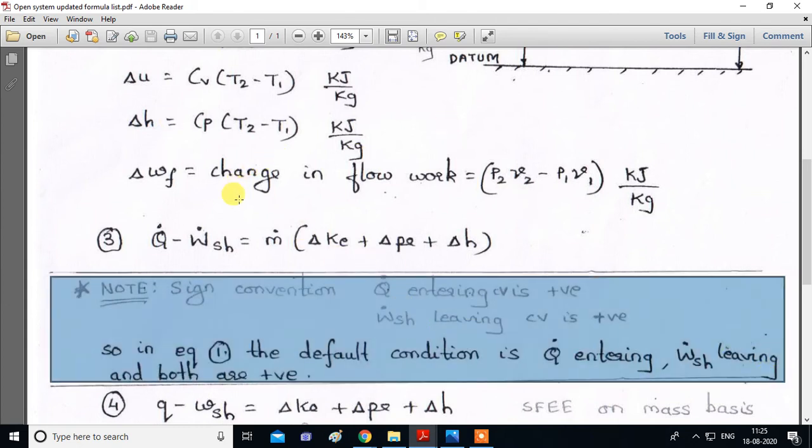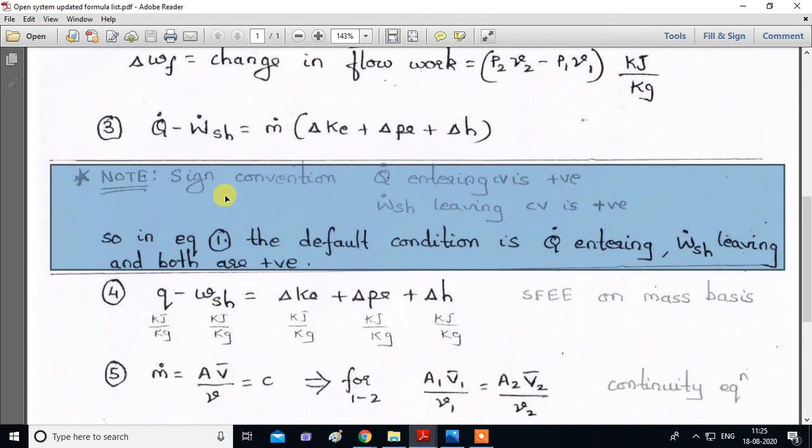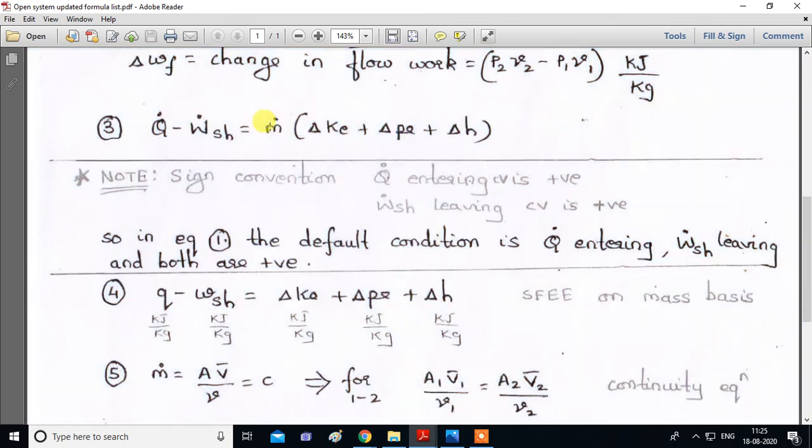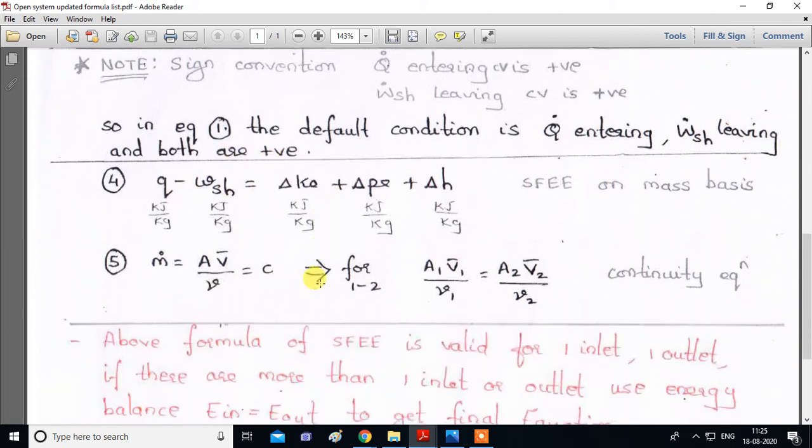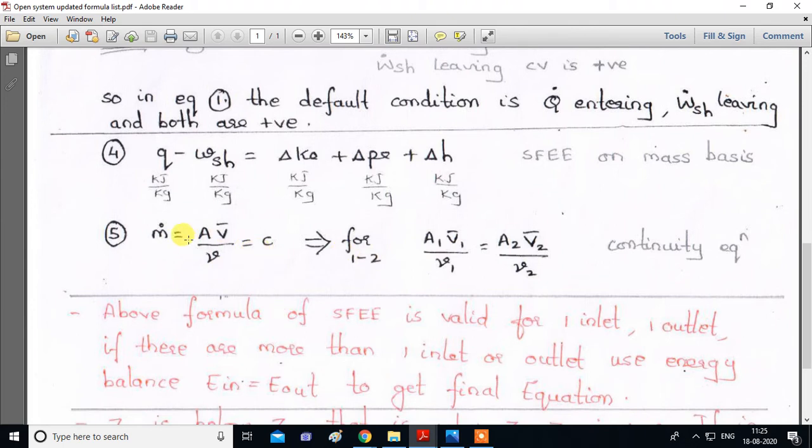This formula list file I will be sharing. Second formula, steady flow energy equation on mass basis. We divide by m dot and everything will become small letters. This formula we have also discussed. Next equation, we don't have a derivation for this. We directly have to remember the equation. What is the equation? M dot is equal to area times velocity over specific volume, and m dot is constant. This is known as the continuity equation for steady flow process.